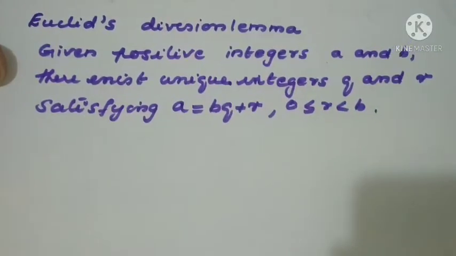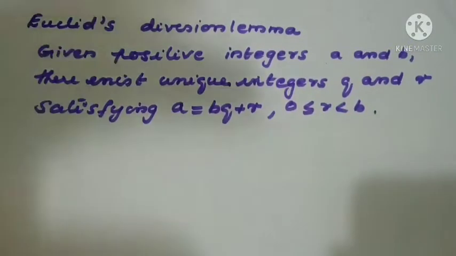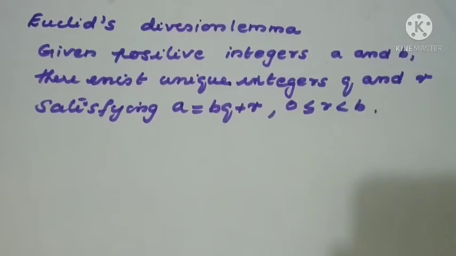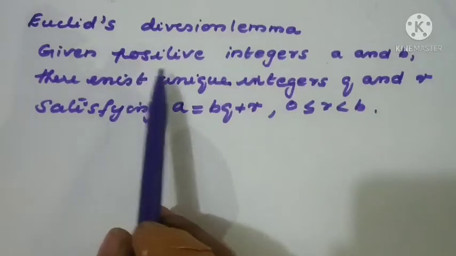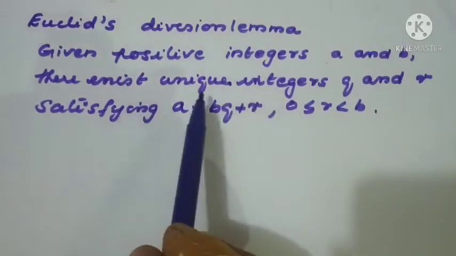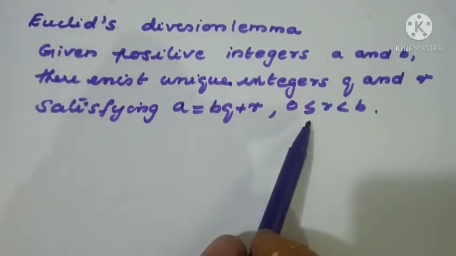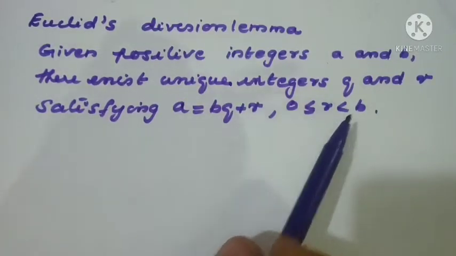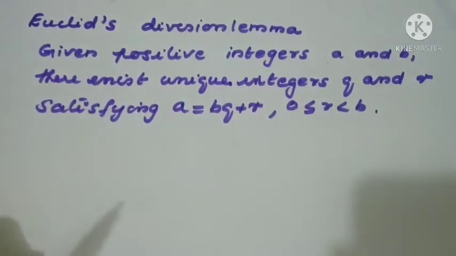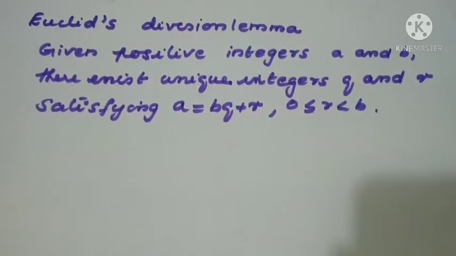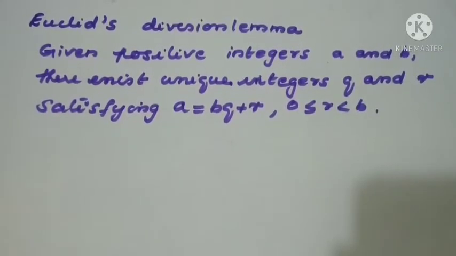Good morning, children. Today we are continuing the same chapter 1, Real Numbers, Euclid's division lemma. I am revising that statement once again. Given positive integers a and b, there exist unique integers q and r satisfying a = bq + r, 0 ≤ r < b. We have already seen that this technique can be used for finding the HCF, and that is already completed. Now we are going to study the properties of numbers based on this Euclid's division lemma.